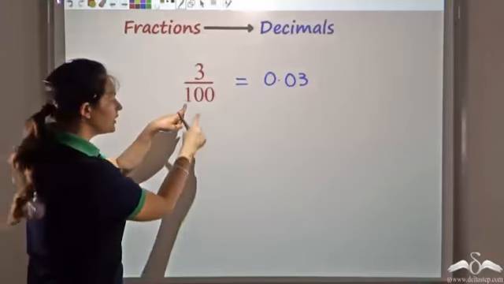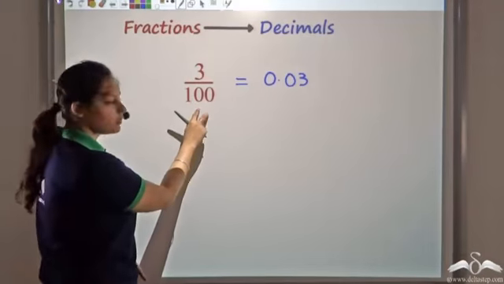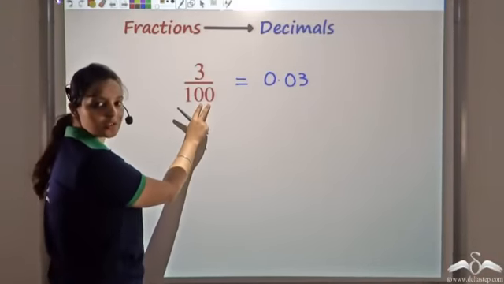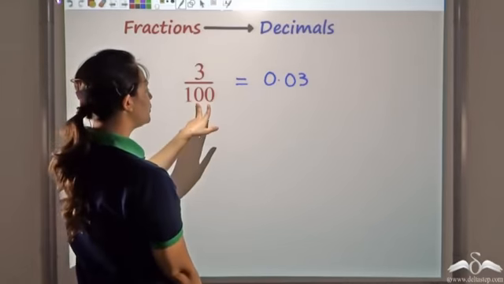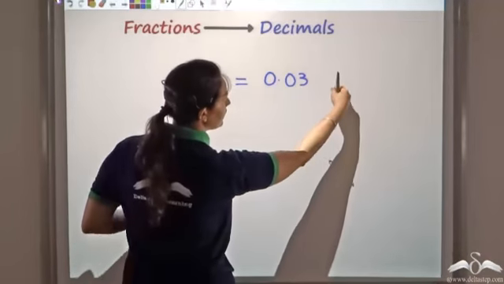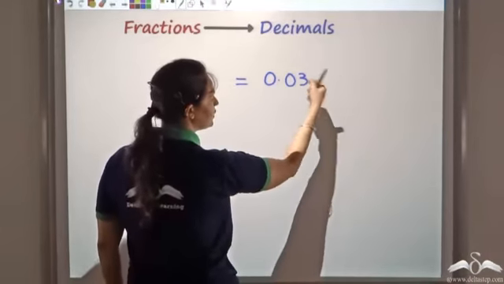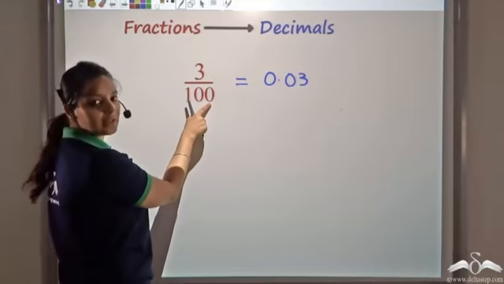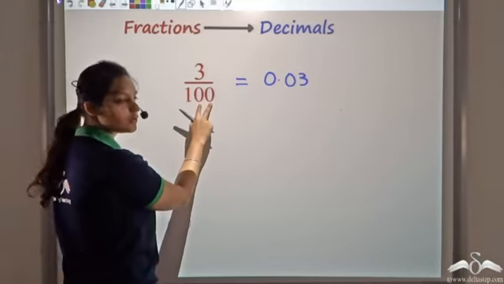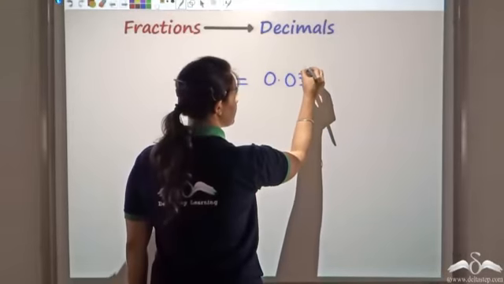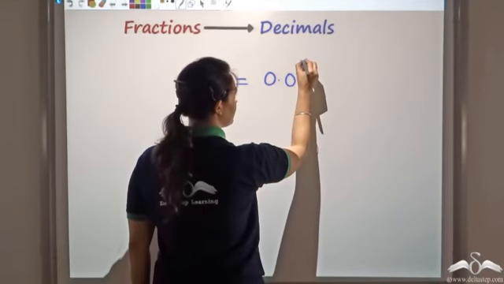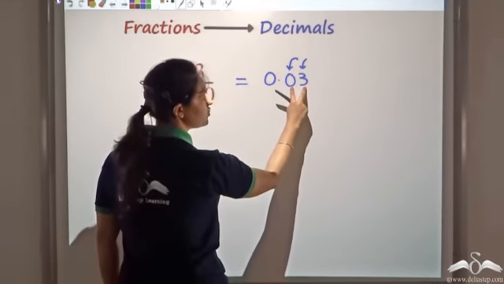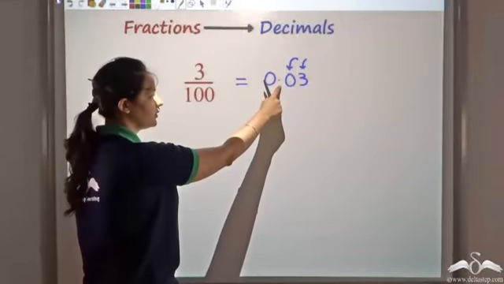Pretty easy. Count the number of zeros. 1 is being followed by 2 zeros in the denominator. So you need to start counting the digits from the right to the left. So write 3 as it is. And I need the decimal after 2 places because there are 2 zeros. So the first place and the second place. So after these 2 digits, I put a decimal point.